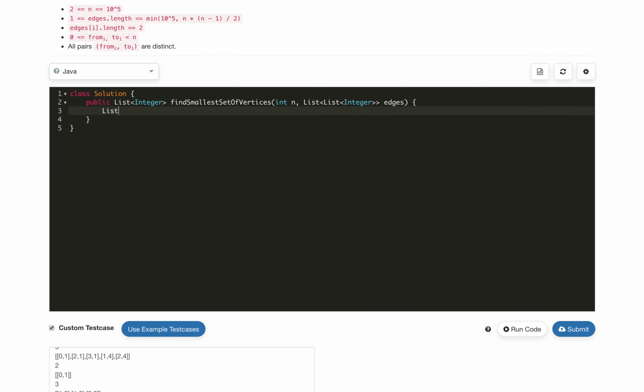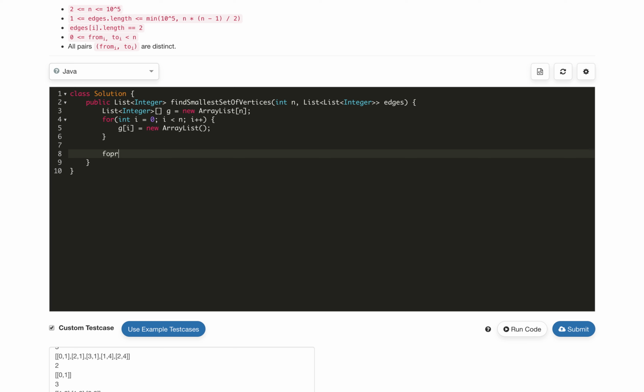So for implementing, we will first create a graph using a list of integers, and it is an array type. Let's call it graph. Let G be an array of lists of size n, the number of vertices. Then we will iterate, initializing all the array lists: for i less than n, i plus plus, G of i is equal to new ArrayList. So we are creating an adjacency list representation of the graph.